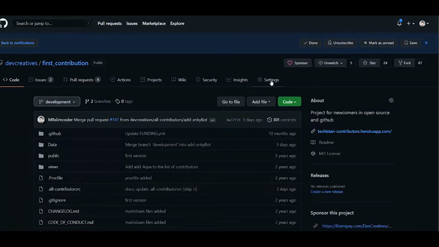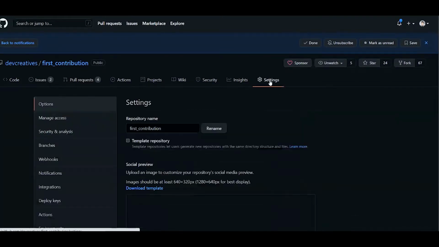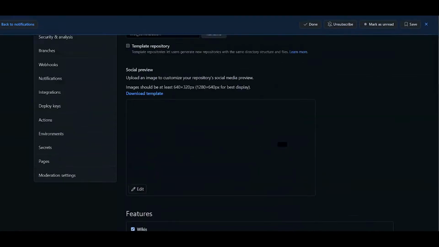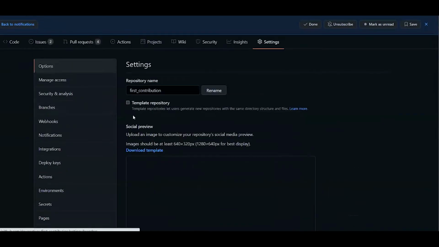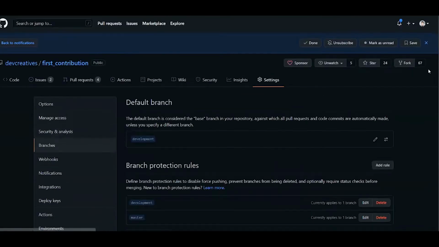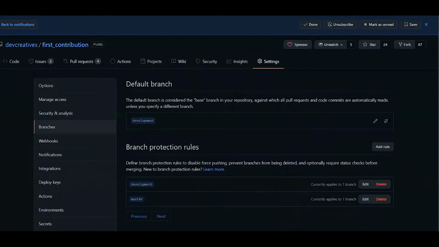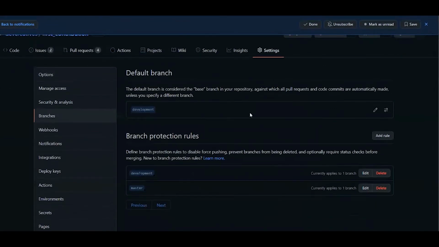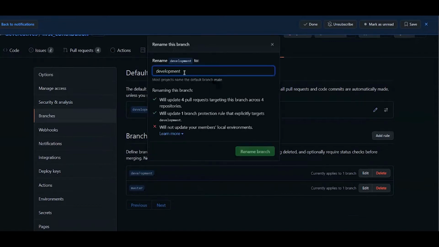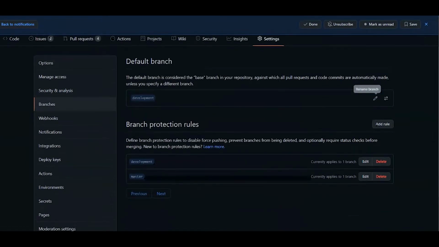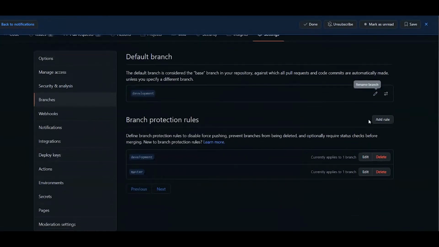And you can do this if you go to the settings of a repository and switch to the branches section. You can add a rule within the repository, and you can also choose the default branch, right? I can also rename my branch from here, right? And I can also add a protection rule.